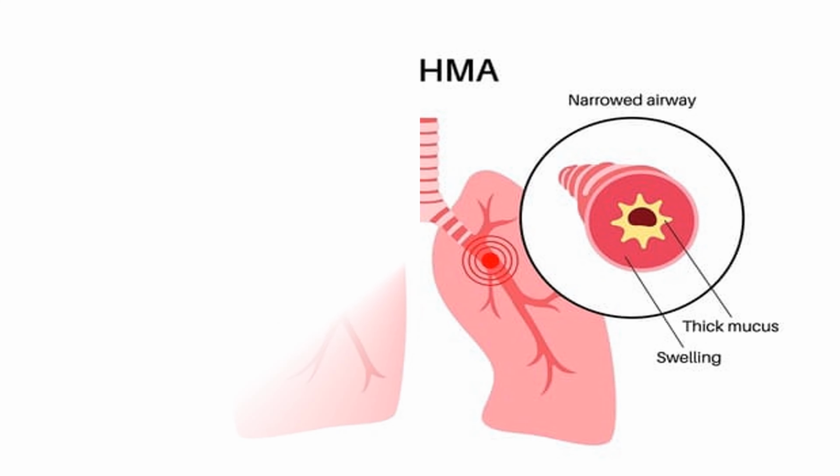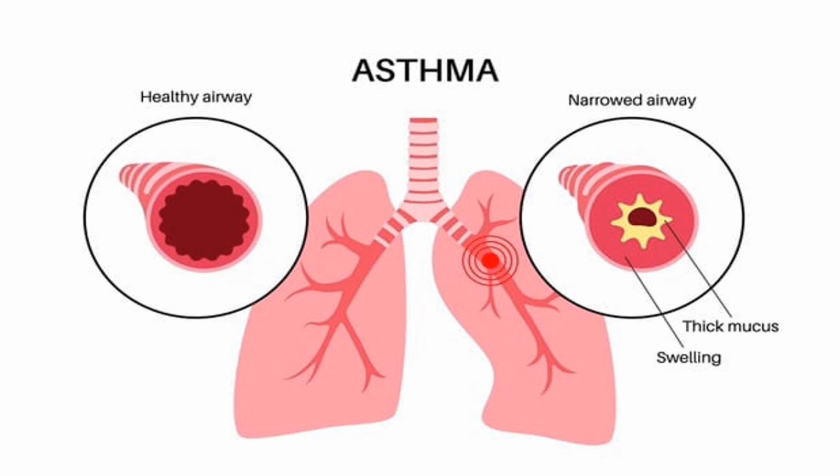With the help of this image, you can differentiate how the asthmatic airway differs from the healthy airway. On the right side, you can see this is the healthy airway. You can see a complete lumen and there is no excess mucus production. When we come to the asthmatic airway, due to thick mucus and excess mucus production, there will be swelling of the airways, due to which there will be obstruction, and so the person will feel difficulty in breathing.